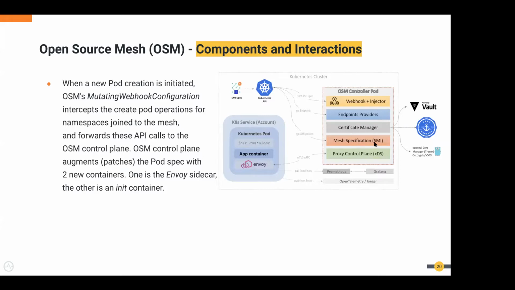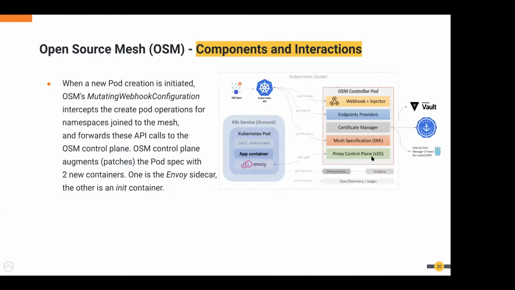And mesh specification is the one that provides SMI APIs in order to provide the provider-agnostic nature. As long as you are going through the SMI specification, you can have not Envoy but any other service mesh provider behind the scenes, if you're adhering to the APIs.